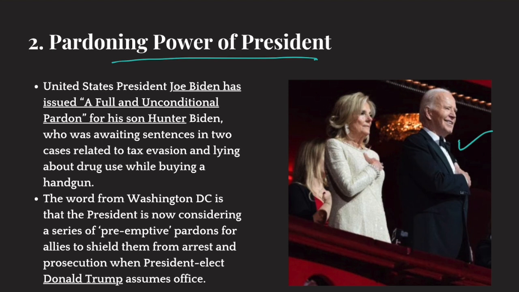Now, his son was accused of a lot of criminal charges. He had a lot of criminal cases pending against him, and the judgments in those cases were about to come. But before that judgment could come against his own son, he pardoned him. Now, what do we mean by pardon? Pardon means that yes, he might be found guilty of those criminal offenses, but he won't be punished.